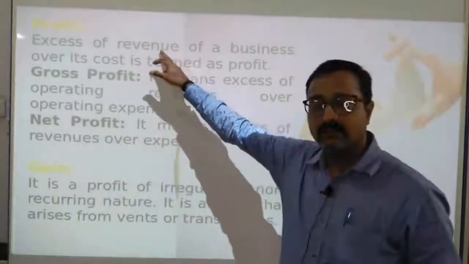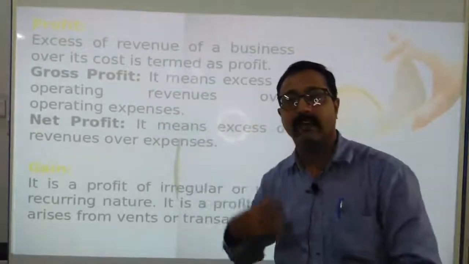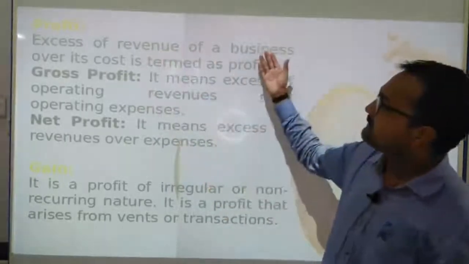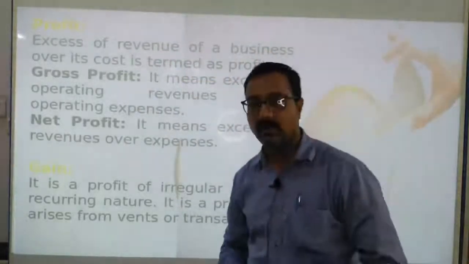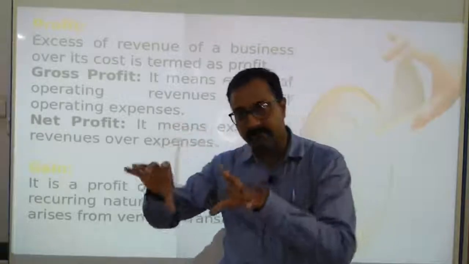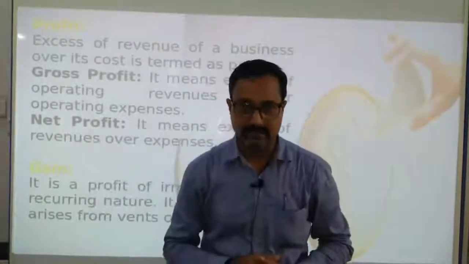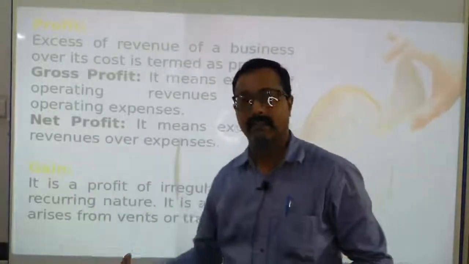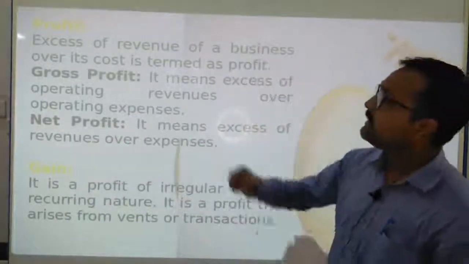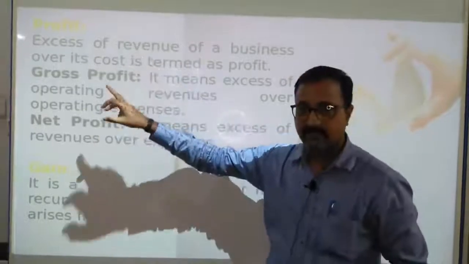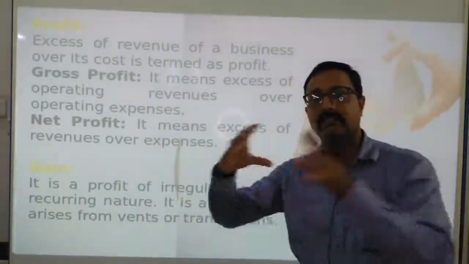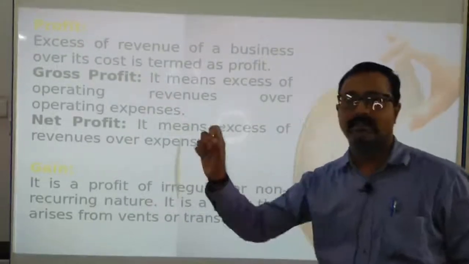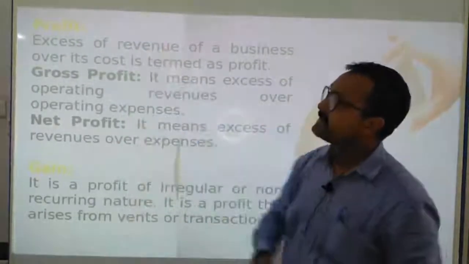Excess of revenue. Revenue means income, the income we get after the selling of goods. So revenue means the total sale of a business over its cost. Cost means how much we have spent to get that particular commodity. What is the buying cost? Whatever amount you paid to buy, to purchase the goods, and whatever amount you sell for, that is your revenue. Out of the selling price we have to subtract our buying cost. So whatever the difference is, it will be considered as profit.